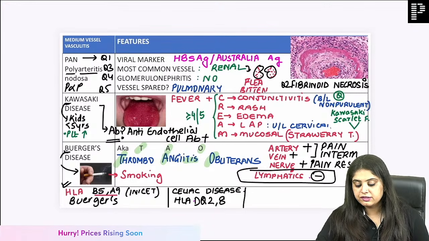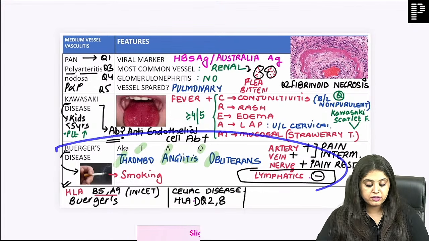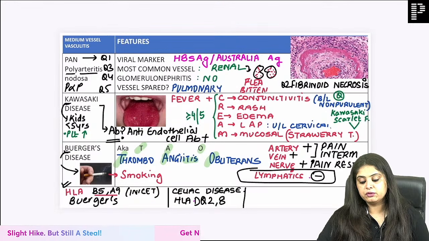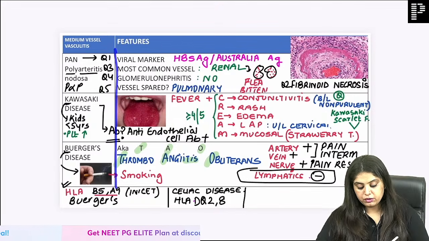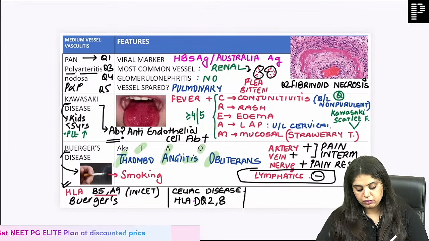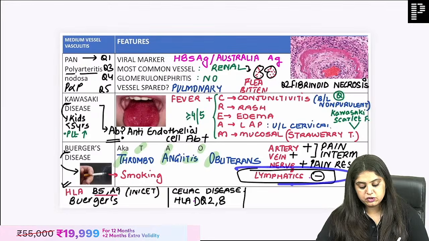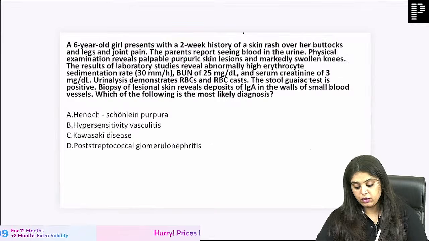Very good. Dr. Pooja says, ma'am, the first important treatment of Buerger's is to stop smoking, and then you have to give symptomatic relief to the patient. Everything is important over here. Jaldi se getting you to answer one quick question that they could ask out of this, which is already there, lymphatics wala. Moving on to the next question.